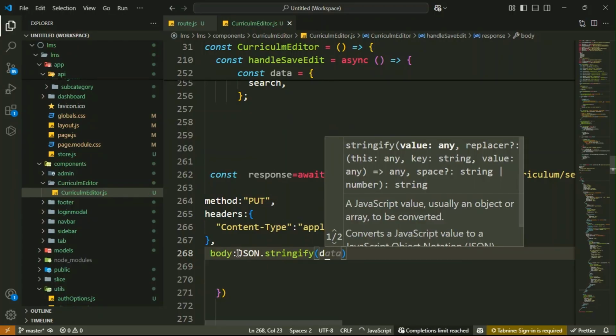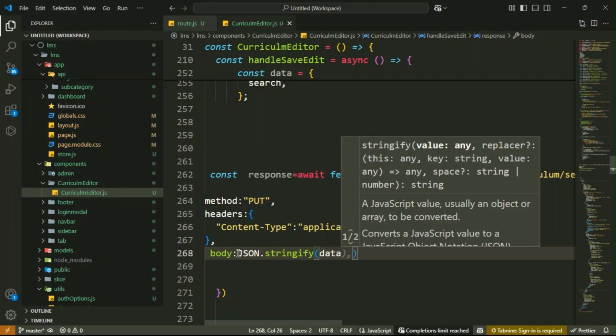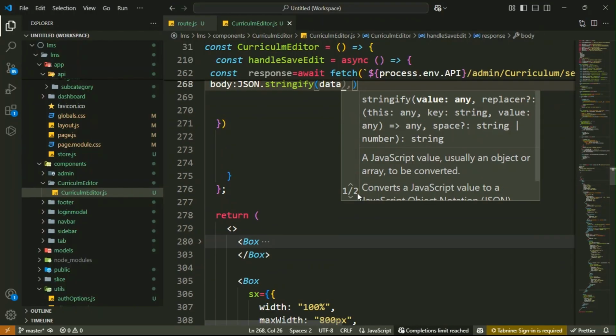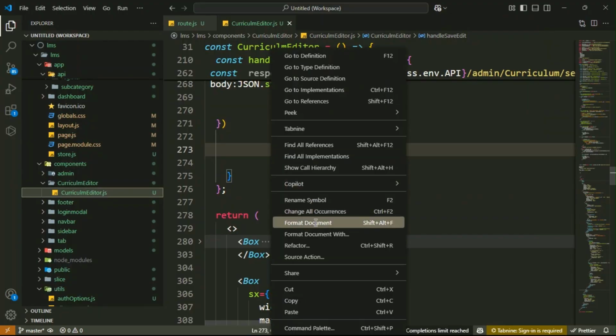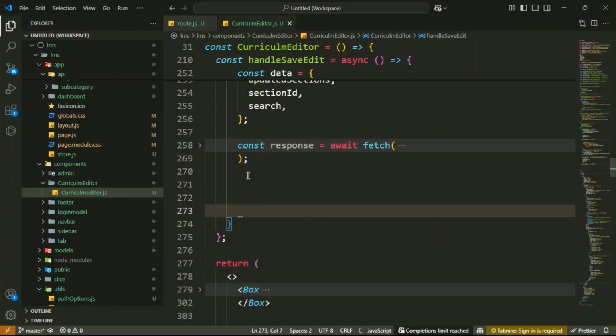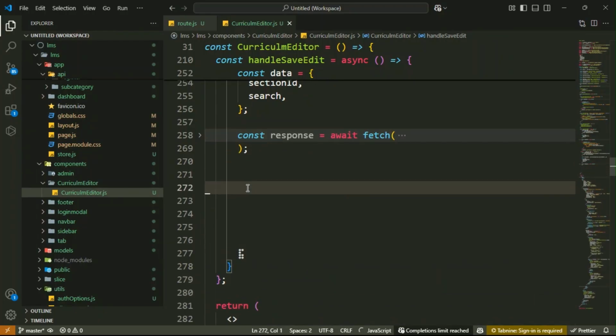Inside it you send your data, that is, updated sections, then section ID, to the server side. Then format your document. This is your response. Then after that, below it, we will check if the update was successful or not.